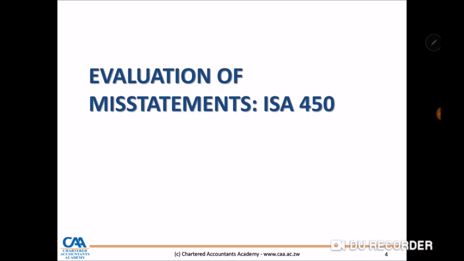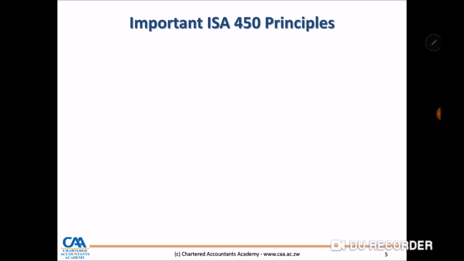That is to say, evaluation of misstatements is found in ISA 450. What are the important ISA 450 principles? Do you understand what a misstatement is? When we say financial statements are not materially presented or they are materially misstated, this is when the auditor does not agree with what is reported in the client's financials, right? It could be due to an amount, classification, presentation, or disclosure of financial information which has not been done in accordance with an applicable financial reporting framework, right?